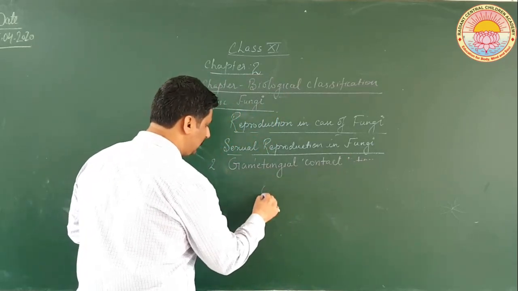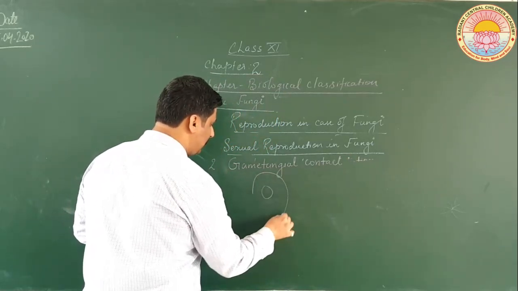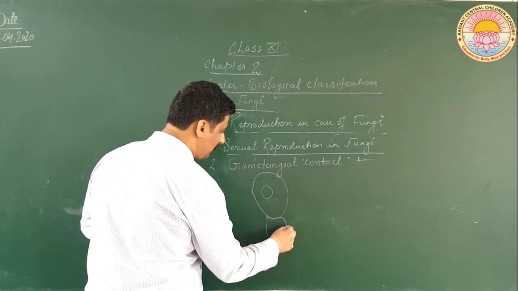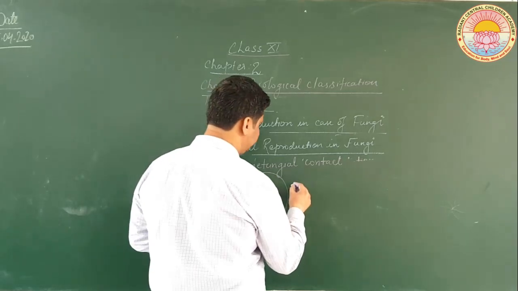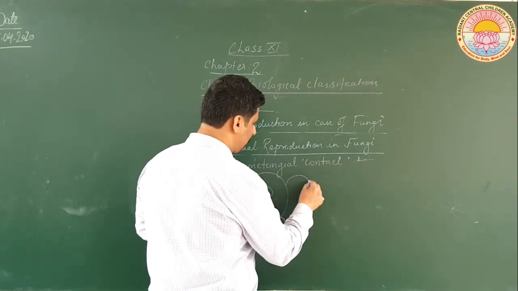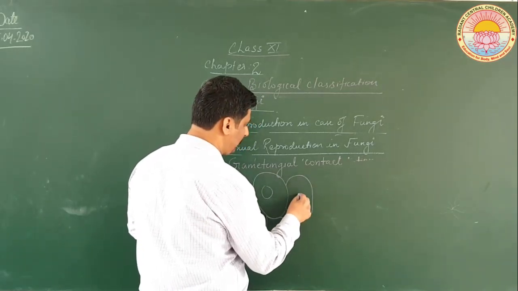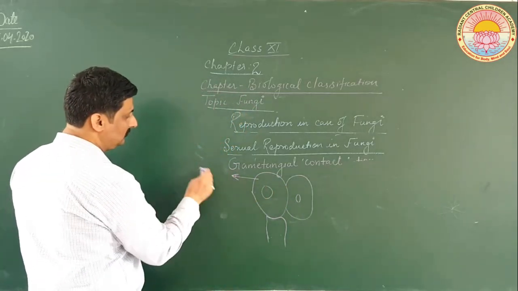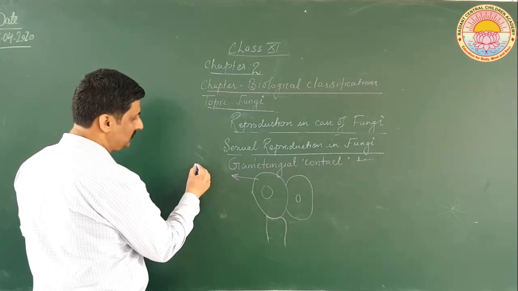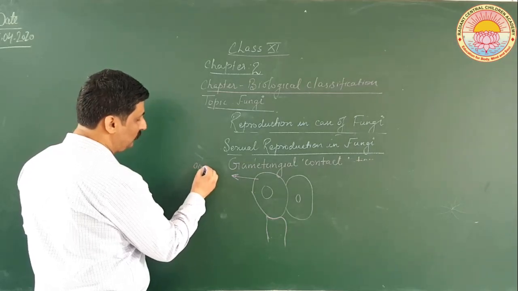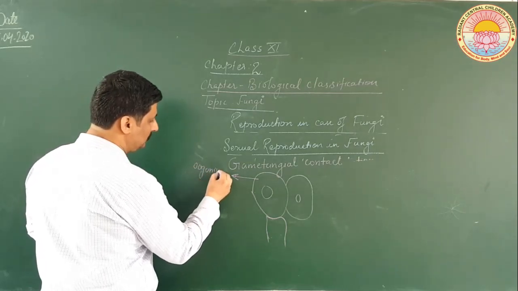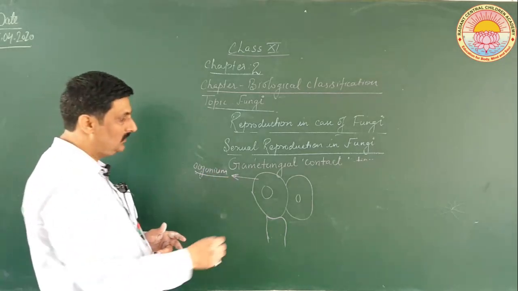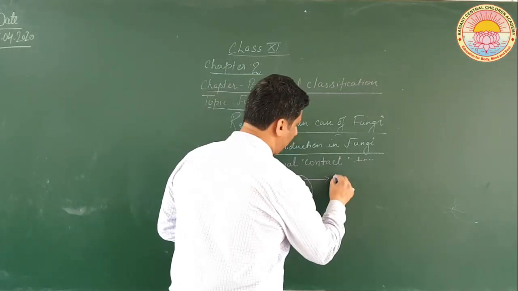See, this is an organ, this is called oogonium. Oogonium is the female organ, and this is called antheridium.